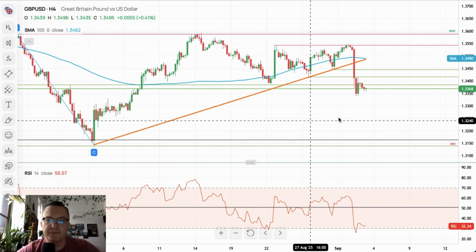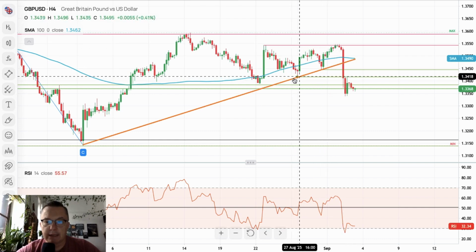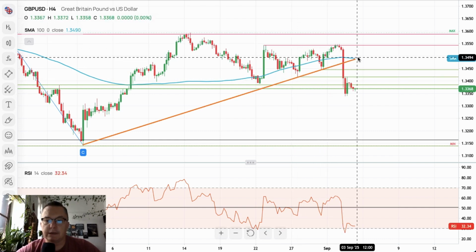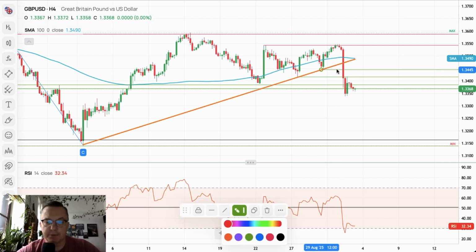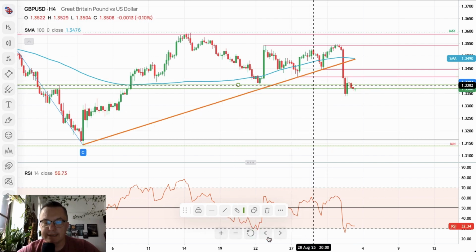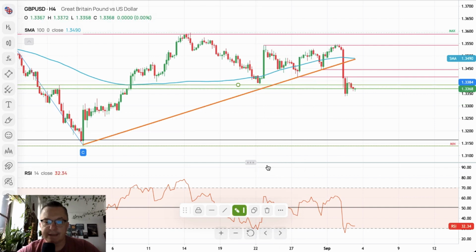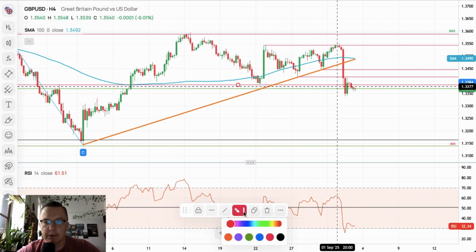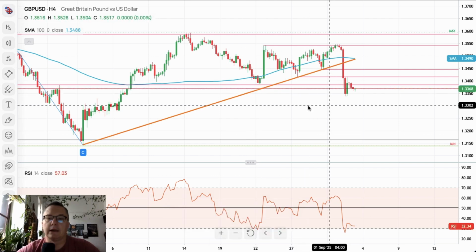British pound, very big movement to the downside, breaking below the trend line support, breaking below 1.3446 support, now resistance, 1.3413 support, now resistance, and below the key short-term technical support that has been tested already, 1.3368 now resistance, and 1.3367 now resistance as well.